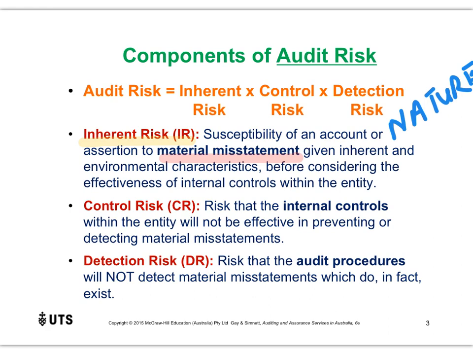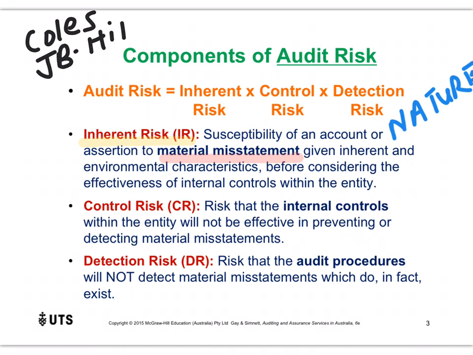Let me give you an example. So think of a retailer like Coles or JB Hi-Fi. These types of businesses have a much higher risk of theft compared to a business like Amazon, who sells all of its goods online. So in that situation, I might just write this down for you, Coles or JB Hi-Fi would have a much higher inherent risk when it comes to their inventory and the fact that their inventory can be stolen, right?